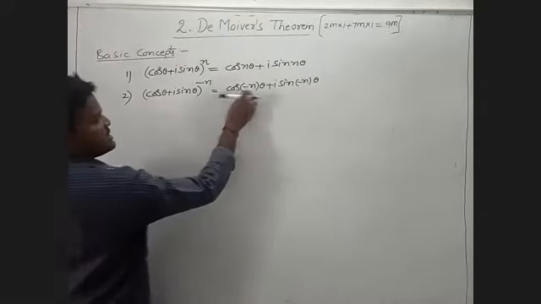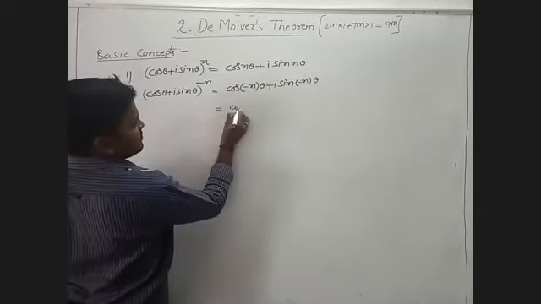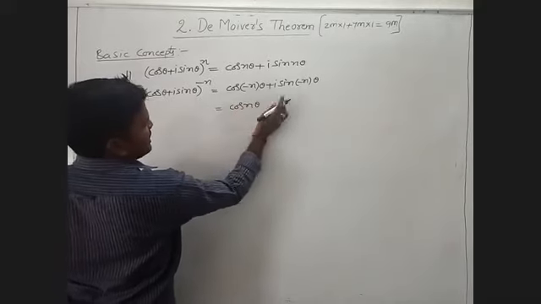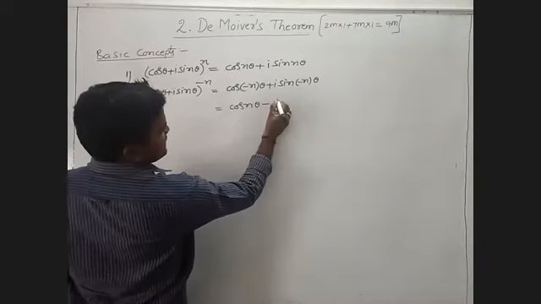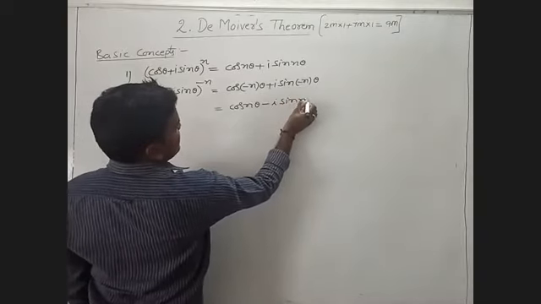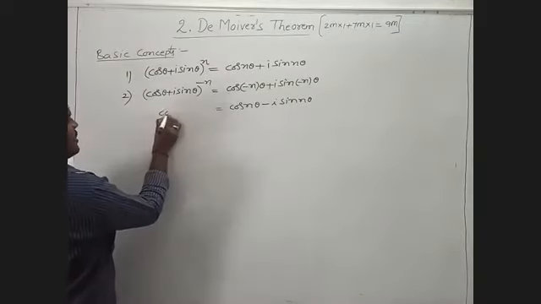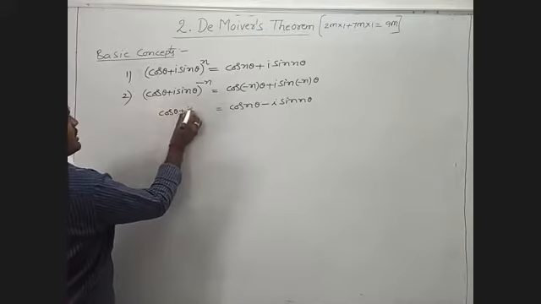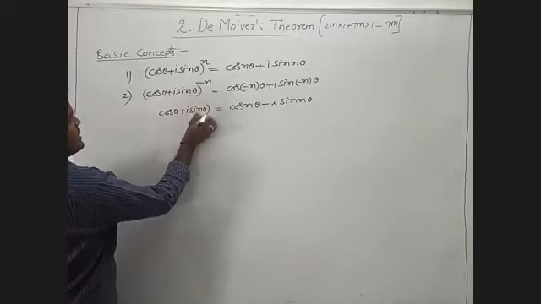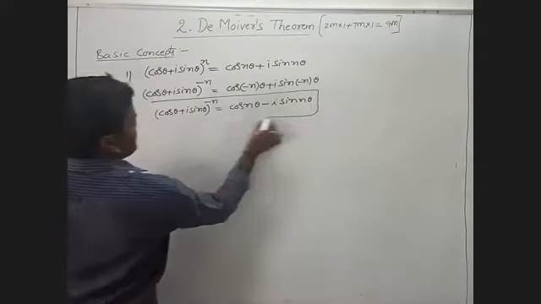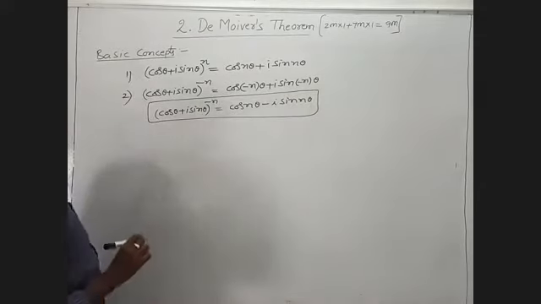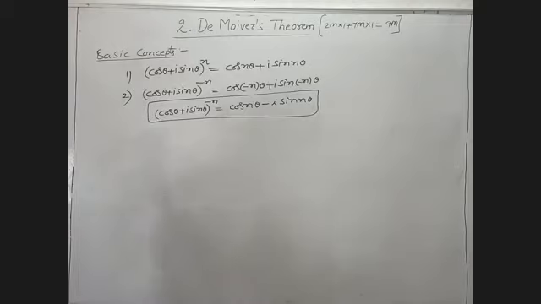Cos of minus n theta is cos n theta, and sin of minus n theta is minus sin n theta. So (cos theta plus i sin theta) whole power minus n is cos n theta minus i sin n theta.